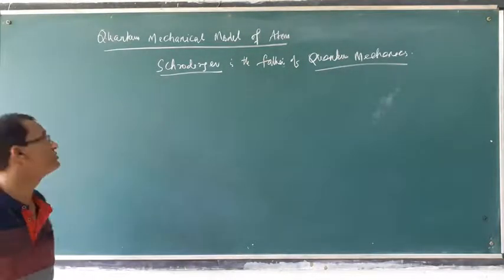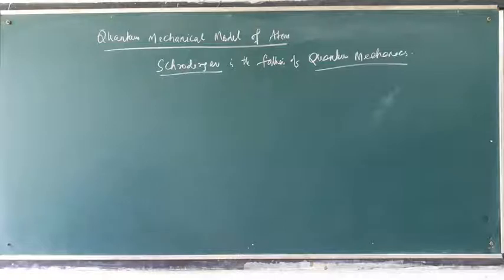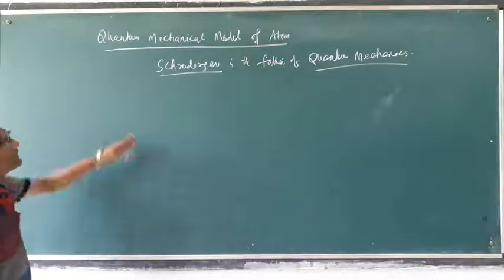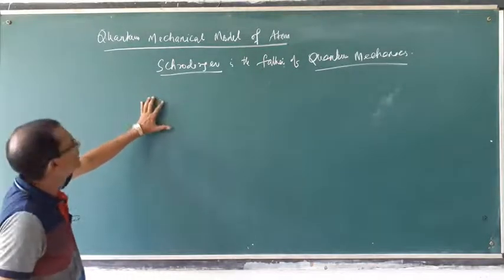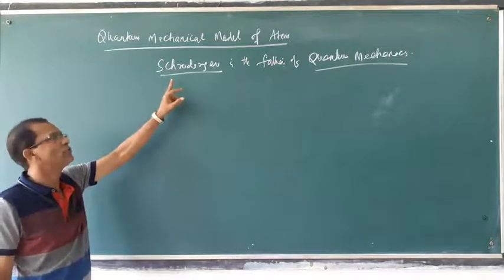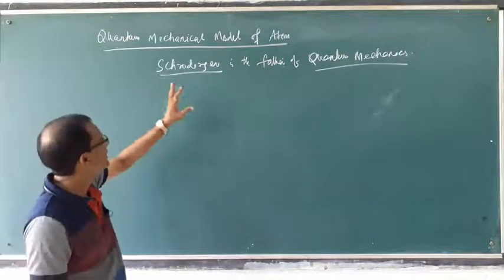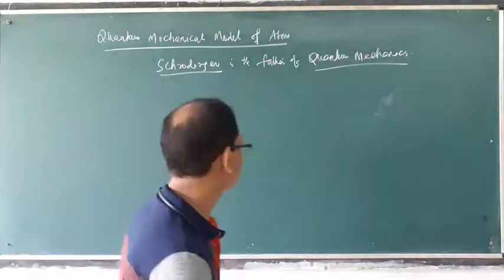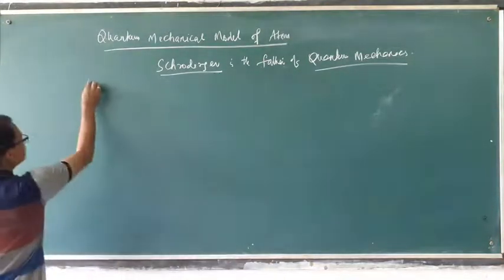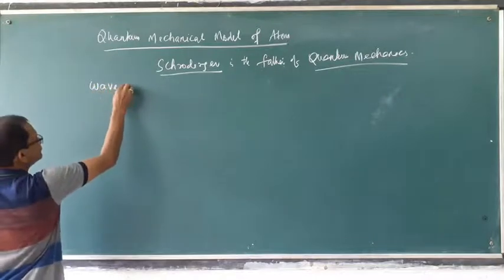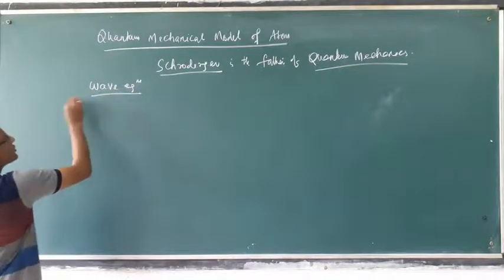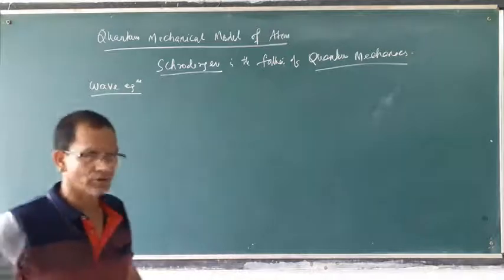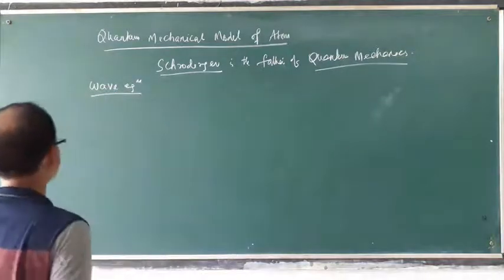According to Schrödinger, particles show wave character. If a particle shows wave character, all particles which have wave nature follow one important wave equation. That wave equation is called the Schrödinger wave equation. What is that?